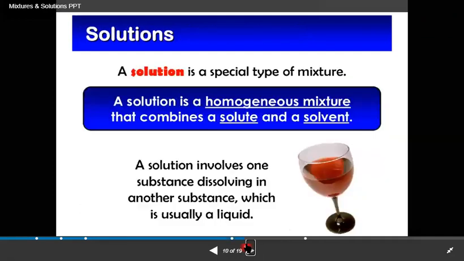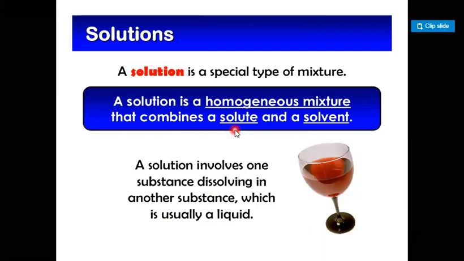Dear student, my next objective is solution. A solution is a special type of mixture. A solution is a homogeneous mixture that combines a solute and a solvent. A solution involves one substance dissolving in another substance, which is usually a liquid. A special type of mixture is formed when a solute is dissolved in a solvent. This special type of mixture is called a solution.